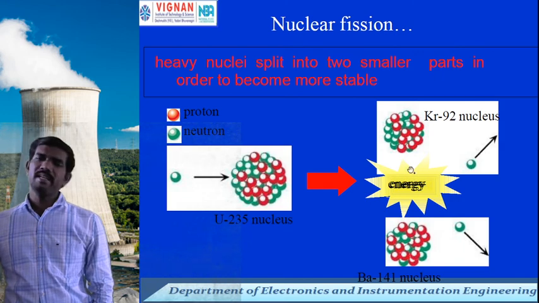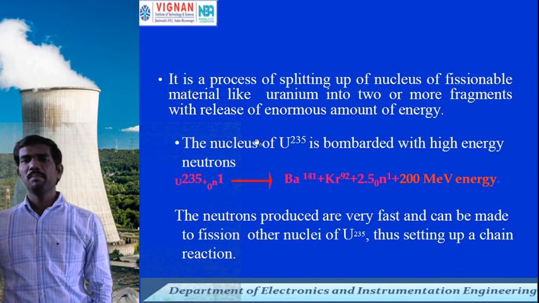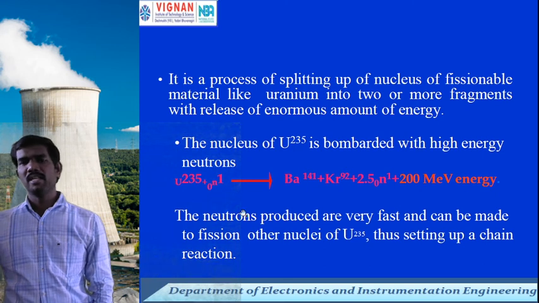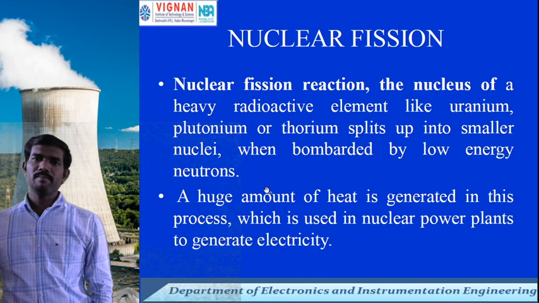Those high energy neutrons bombard other nuclei, and the reaction is sustained in the nuclear reactor itself. So that is nuclear fission.